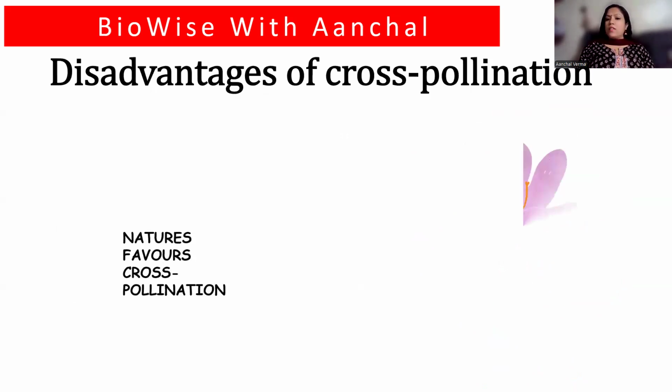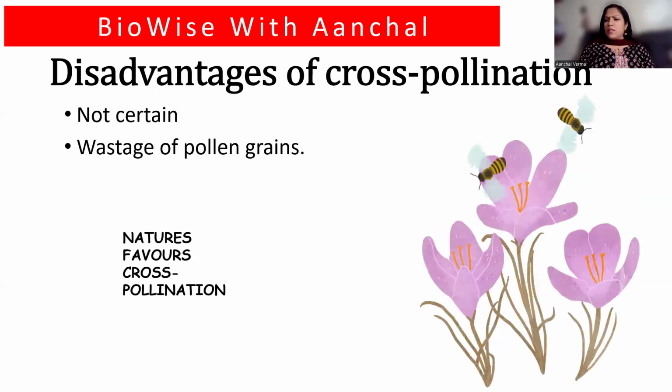Now, disadvantages of cross pollination. It is not certain. You don't know whether the pollination will happen or not. There will be wastage of pollen grains. Suppose there is wind and there are lots of pollen grains in the wind. You don't know, out of those many millions of pollen grains, how many are actually going to get transferred to the stigma. After getting transferred to the stigma, how much compatibility is there, how many matches are there, and then how many pollen tubes are actually germinated from the pollen. So that is not sure.